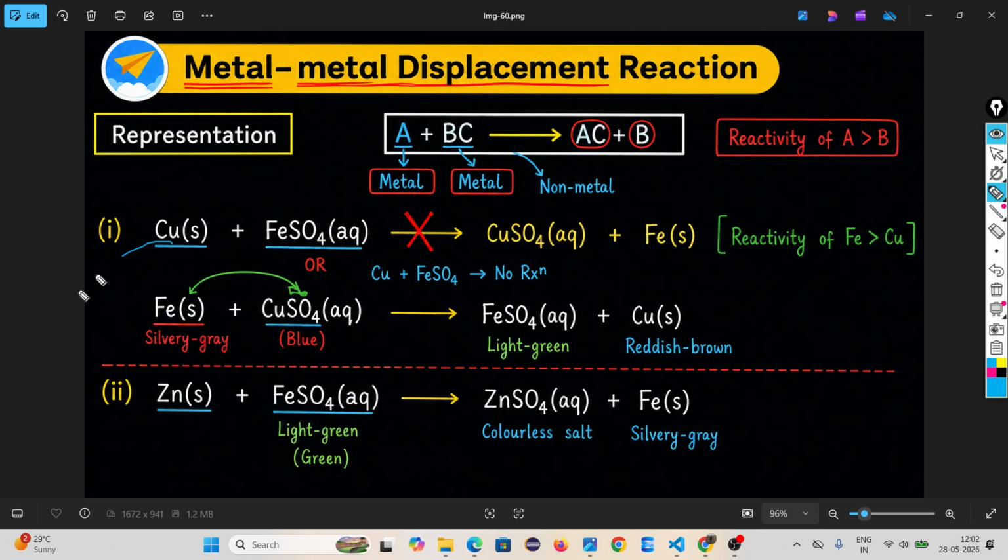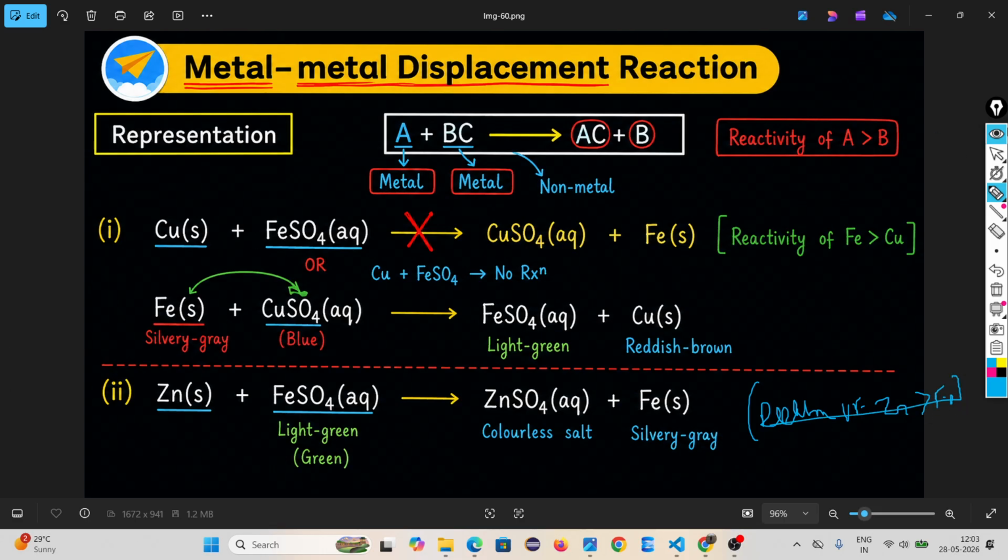Zinc. In place of copper, I am taking zinc. Zinc plus ferrous sulfate, which is a light green color. It will give you zinc sulfate, a colorless salt, and iron, silver gray. Look, why is the displacement reaction happening here? Because the reactivity of zinc is greater than iron.